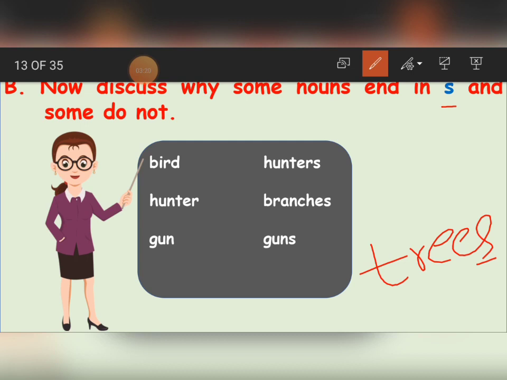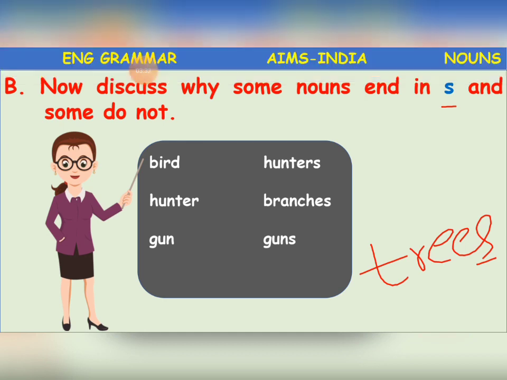If we end a noun with the alphabet S, it means that there are more than one. They are more than one in number. Okay, children, understood? So this is singular and plural.